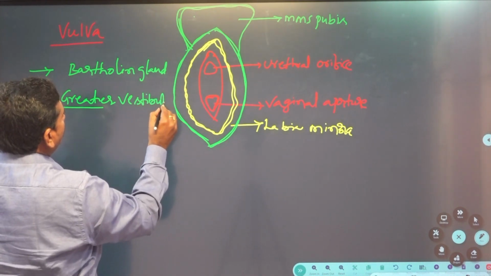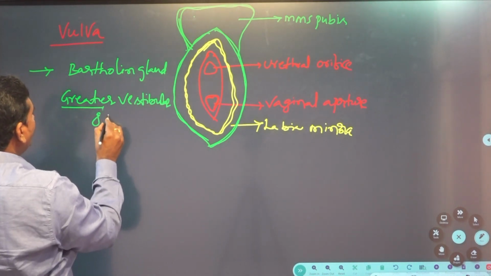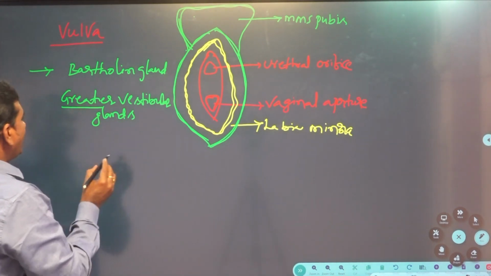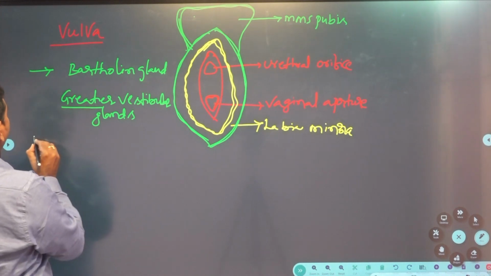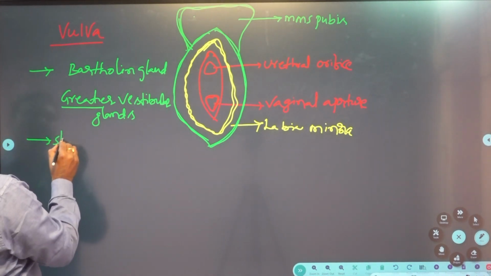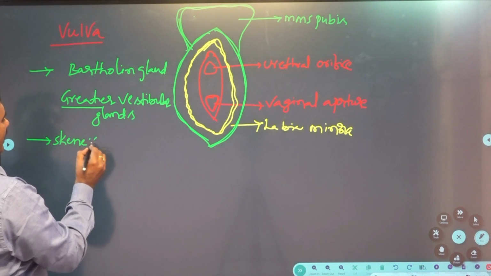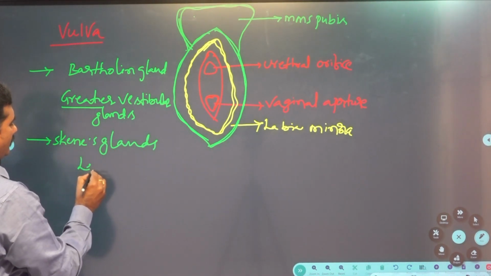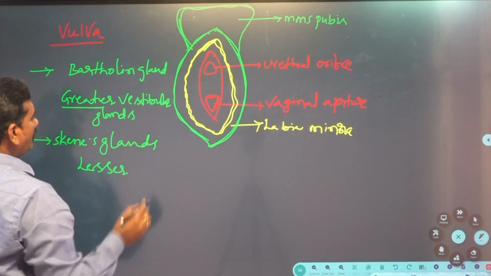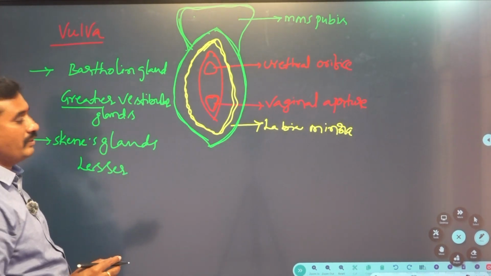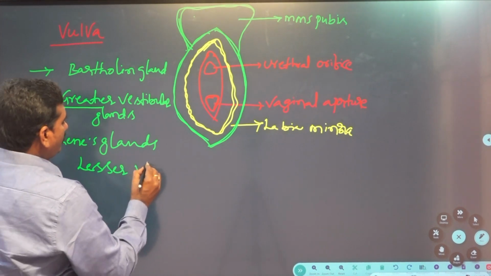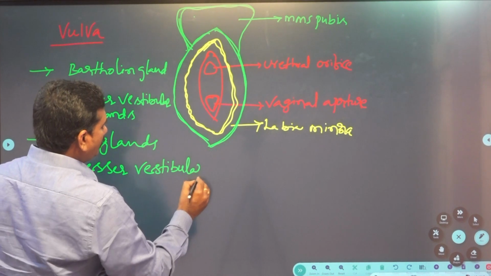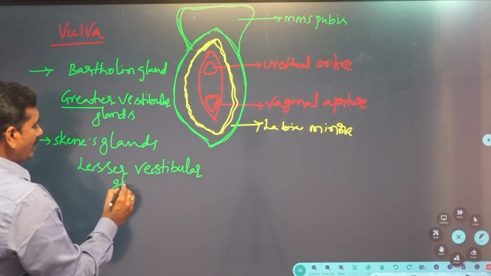The next is Skene's glands, also called the lesser vestibular glands.